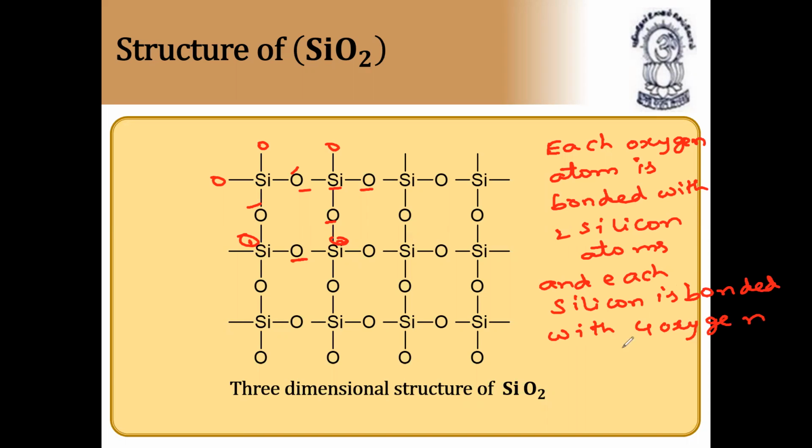This is called silicon dioxide, the three-dimensional structure of silicon dioxide. Each oxygen atom is bonded with two silicon atoms, and each silicon atom is bonded with four oxygen atoms. Very, very important. Please make a note of it.